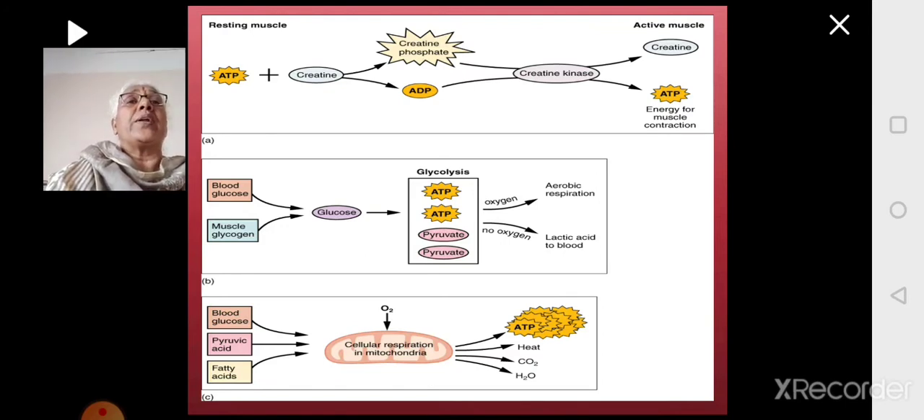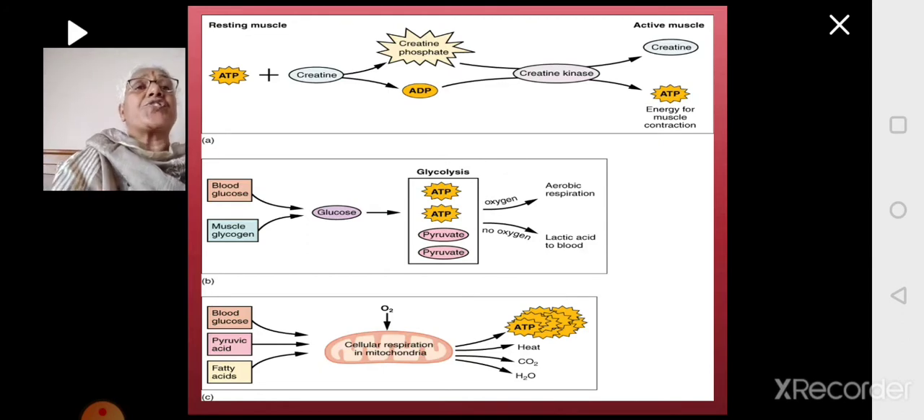Next, glucose which is there in the blood will provide energy. When glucose is broken down in glycolysis, it results in the formation of ATP. And when that is not enough, then the glycogen which is present in the muscle will get converted to glucose, and this glucose in glycolysis is converted to ATP and pyruvate, and this pyruvate is broken down. The pyruvate, there are 2 pathways. If enough oxygen is there, then it enters into aerobic respiration. If the oxygen is not enough, then it gets converted to lactic acid.